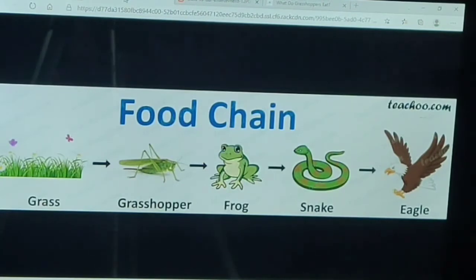In a food chain, plants or autotrophs are also known as producers. They come at the first trophic level. Insects or herbivores come at the second trophic level.